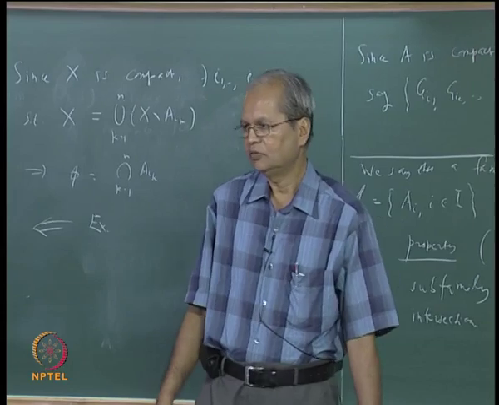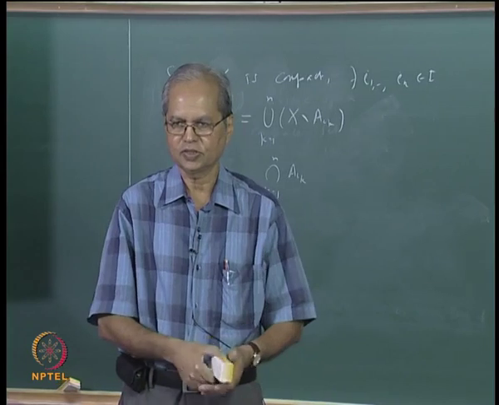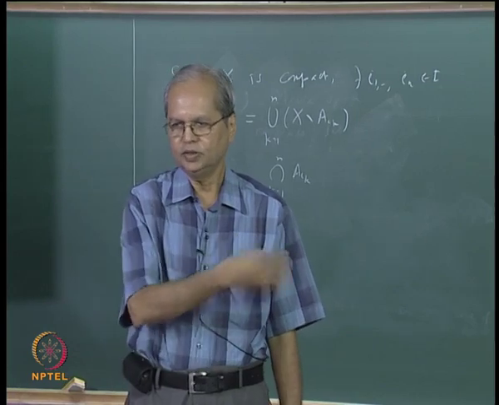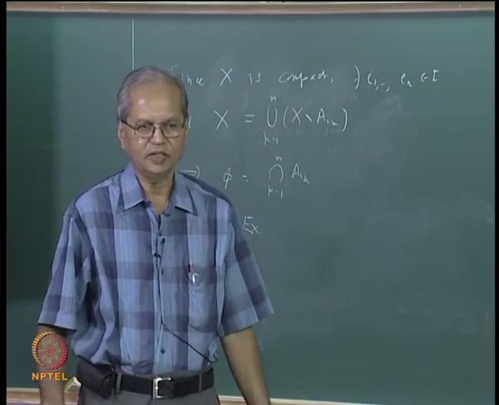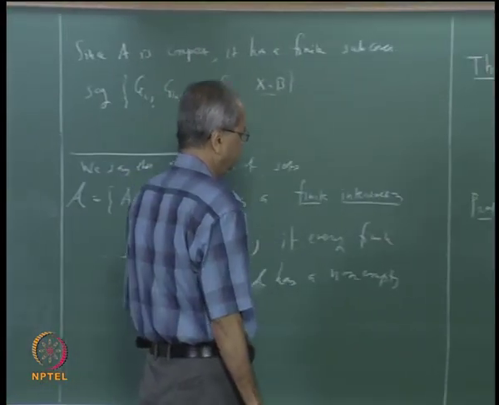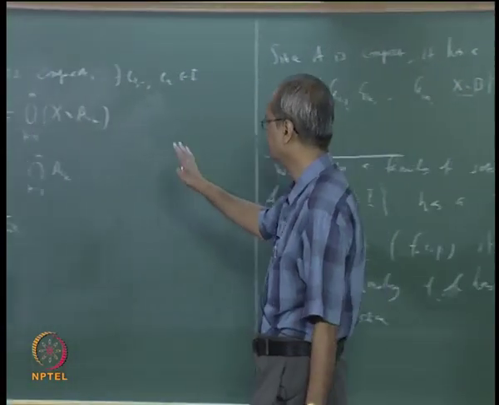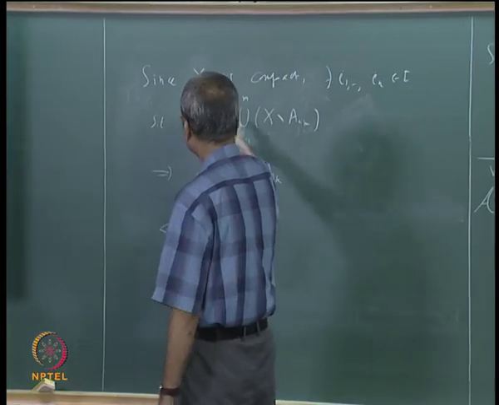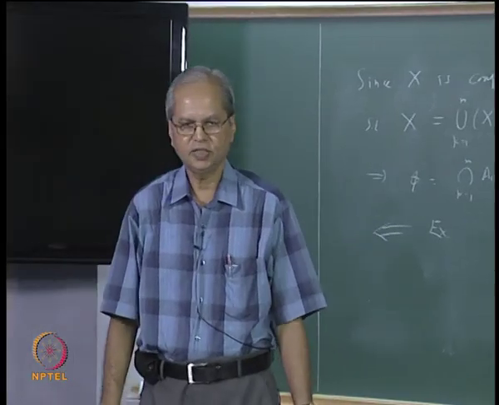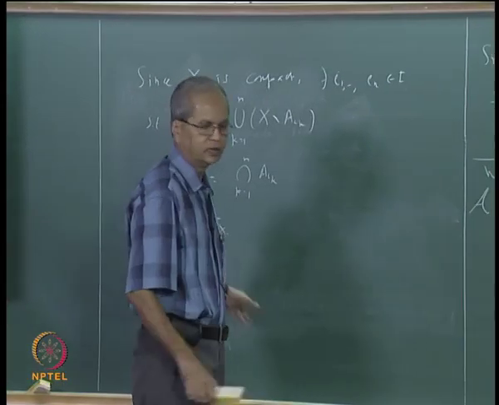Whatever open cover you start with, you take the complements and show that that family of closed sets has the finite intersection property. The principles involved are again the same: the complement of a closed set is open and vice versa, and the complement of a union is the intersection. So basic elementary set theory and the fact that a set is open if and only if its complement is closed, using these two things, you will be able to prove this.